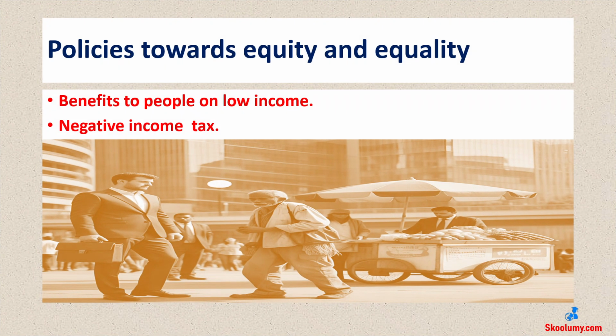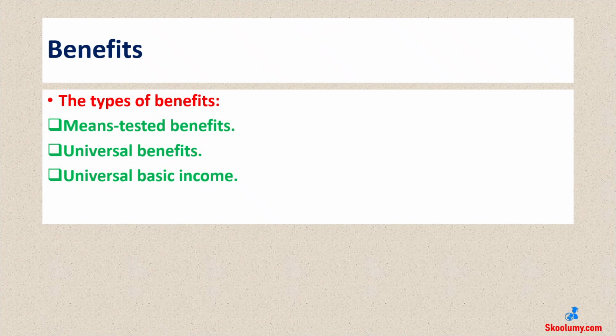Policies towards equity and equality. Benefits to people on low income. Negative income tax. Benefits. The types of benefits are means-tested benefits, universal benefits, universal basic income.